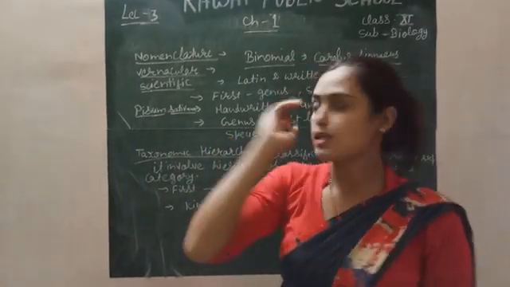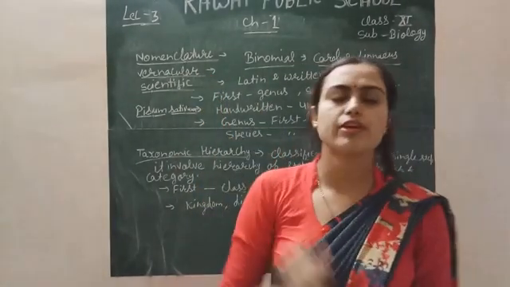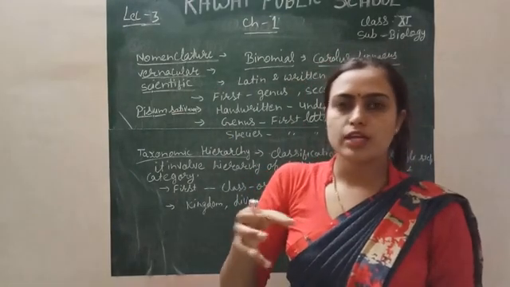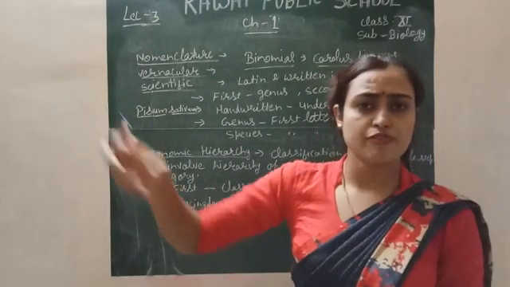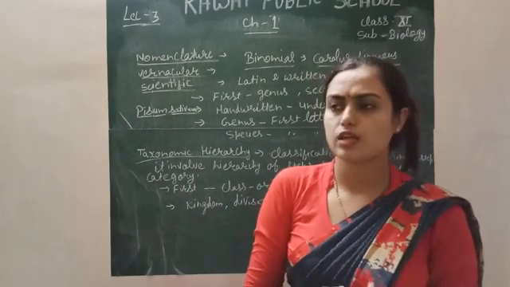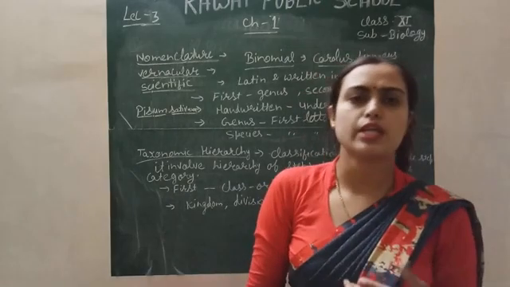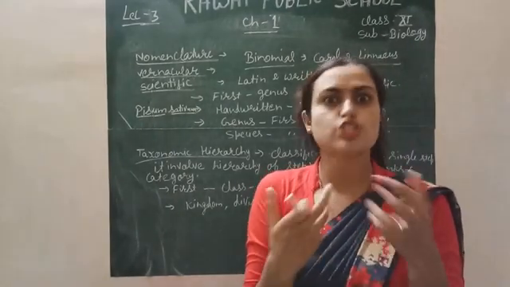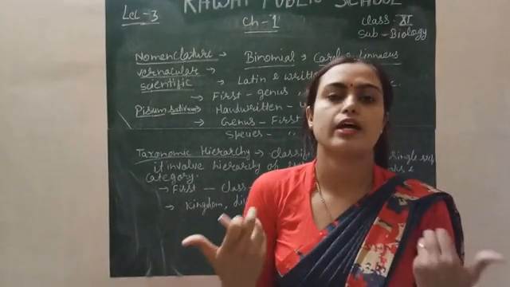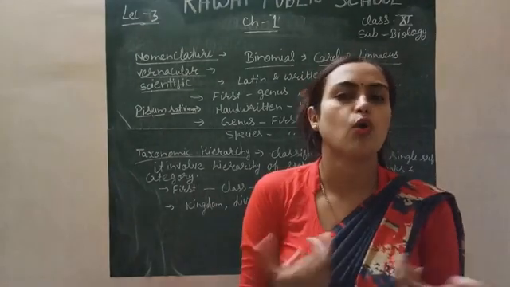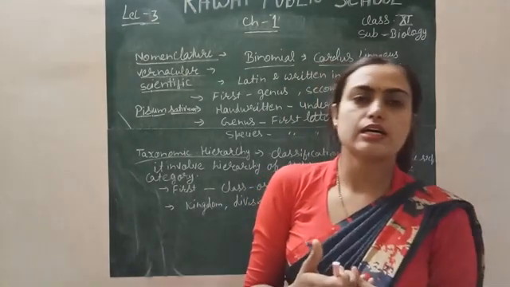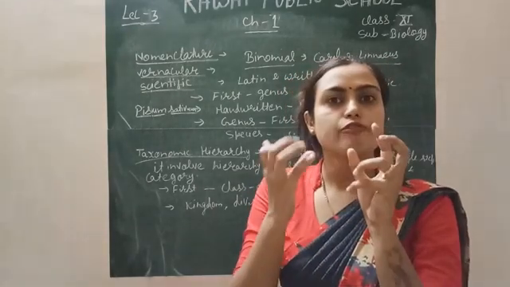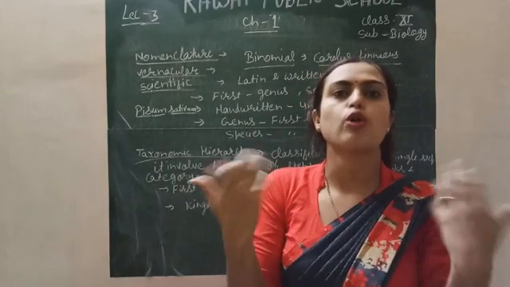Firstly, we will discuss two terms, vernacular and scientific. Vernacular name means the common name. The common name of a living organism is different in different areas. So different organisms have different names in different areas, right? And so it is not applicable everywhere in the whole world. But a scientific name is one specific name of a living organism which is acceptable all over the world.